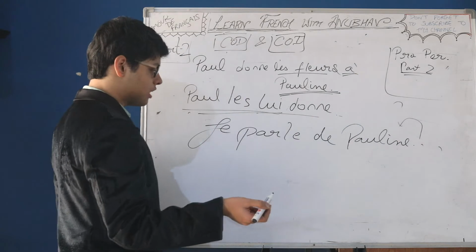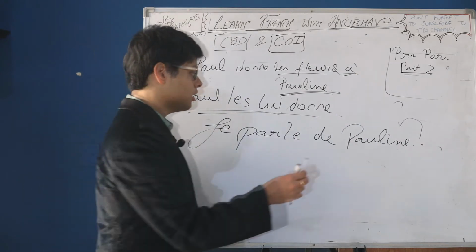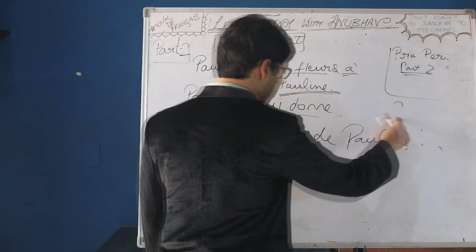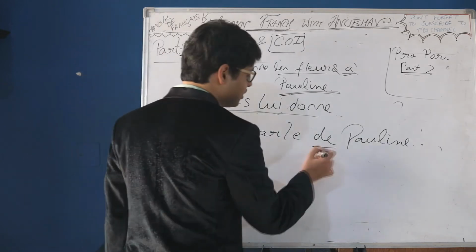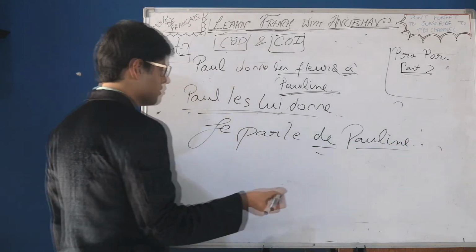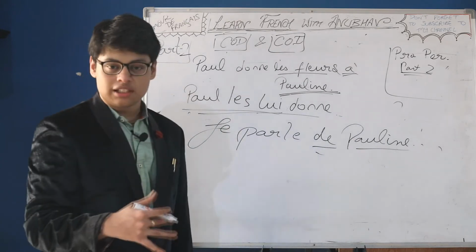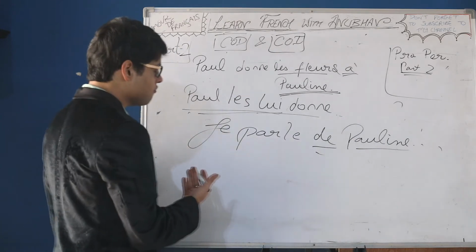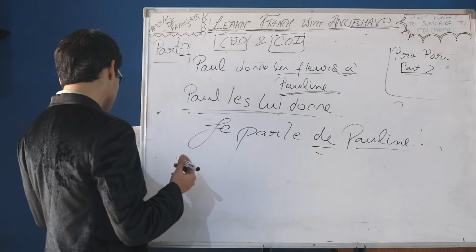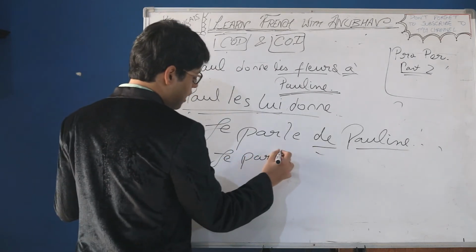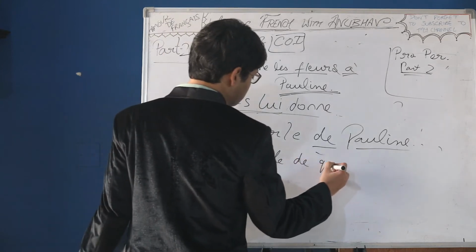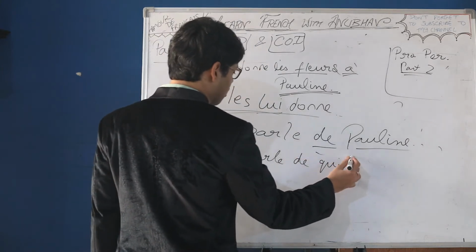It's a regular statement, je parle de Pauline. There shouldn't be a question mark here. Now, de Pauline, de is a preposition indicating Pauline is the indirect object. And if we see that, which kind of question can we form? We can form the question je parle de qui, about whom am I speaking?